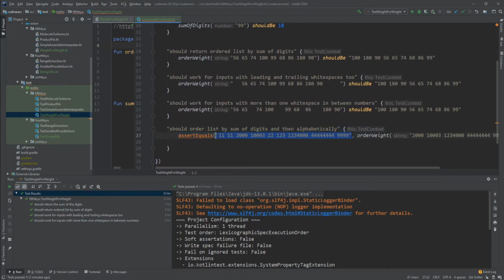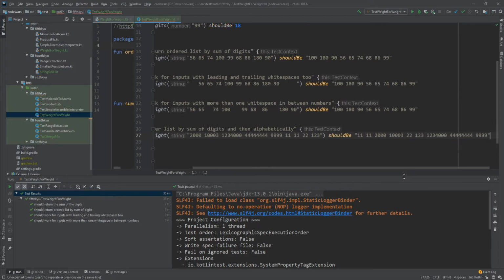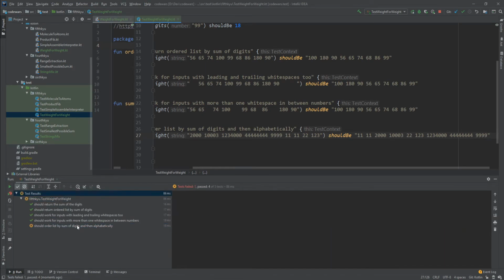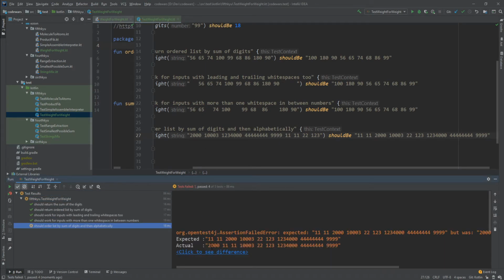So it's like this. Should be okay. Let's check it out. It's apparently not working. Yeah, it's not working. Yeah, okay. So 1, 1, 2. So we're gonna order it by the first digit, right?